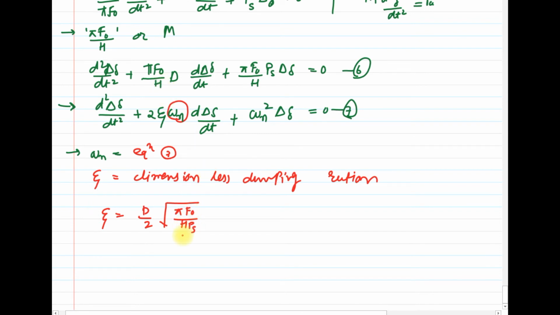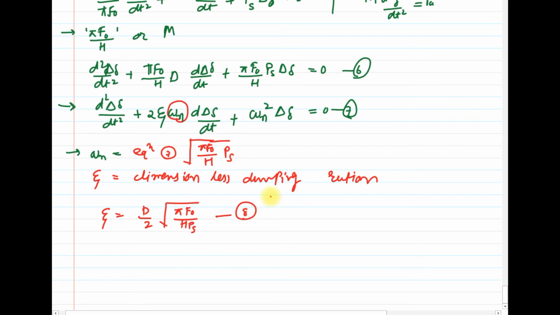This is equation number 8, which shows the dimensionless damping ratio, and omega n is equal to the natural frequency of oscillation, which is under root of pi f0 upon H into Ps.